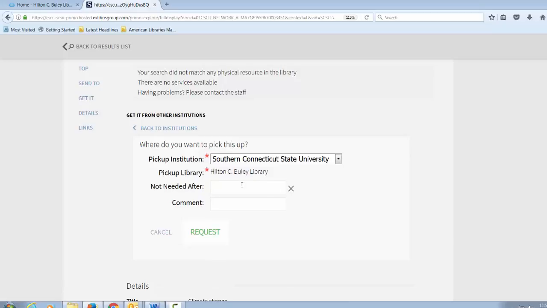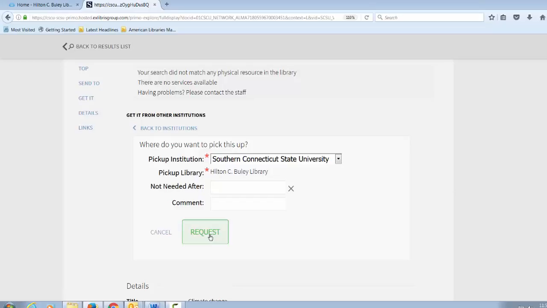The pickup library will be Hilton C. Buley Library, and then I click on Request to confirm my request. The book will be sent here and I'll be notified by email when the book gets here. Books can be picked up at the circulation desk with your Hoot Loot ID.